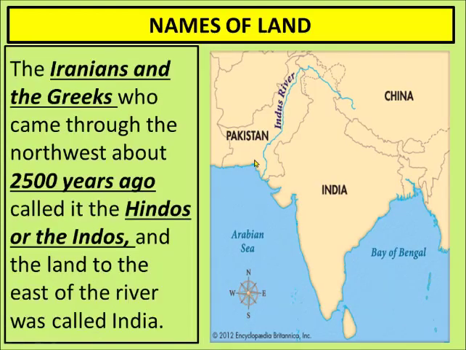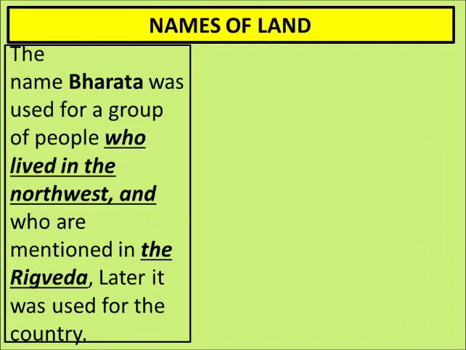When the Iranians and the Greeks, they were the outsiders, they were the rulers of other country, when they came to attack India, or they came to India for the purpose of trade. Trade means business. Some 2500 years ago, they called it Hindus. They called this area Hindus or the Indos. And the land to the east of the river was called India, and thus that Hindus and Indos converted into India, and therefore the name of Hindustan or Bharat became India.